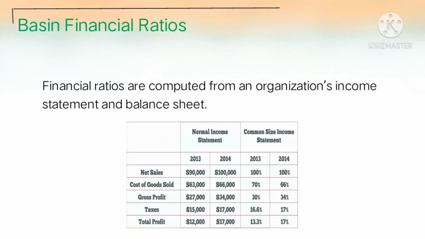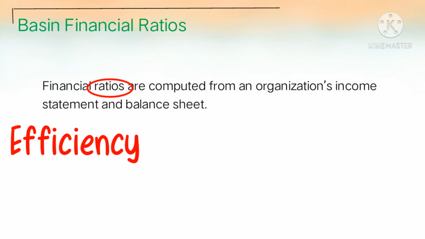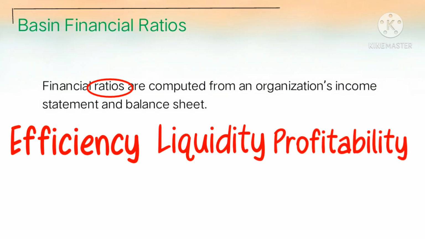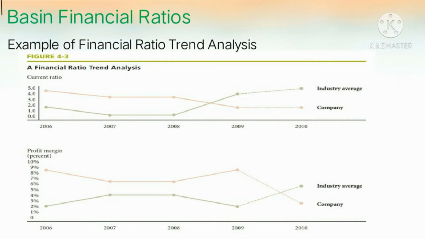In fact, ratios can be used to evaluate various aspects of a company's operating and financial performance, such as its efficiency, liquidity, profitability, and solvency. Indeed, financial ratios play a vital role in determining whether the company is operating effectively.